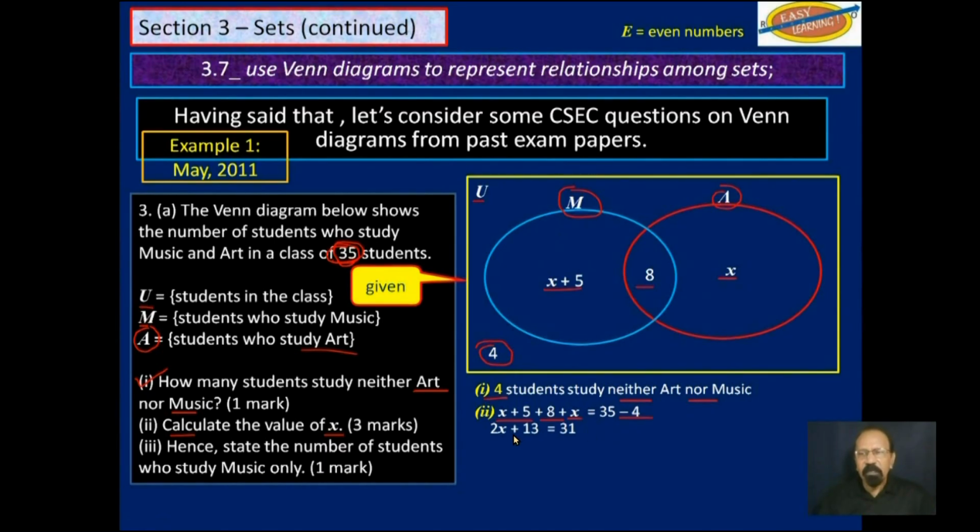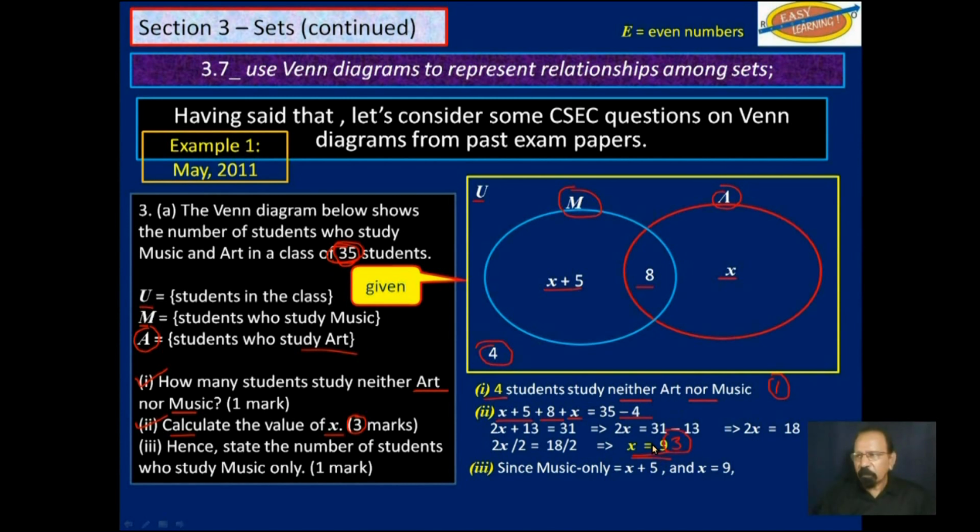We will solve it. 2x plus 13 is equal to 31. And you solve that and you get x is equal to 9. That was part 2 for 3 marks. So that there was for 1 mark. This here is 3 marks.